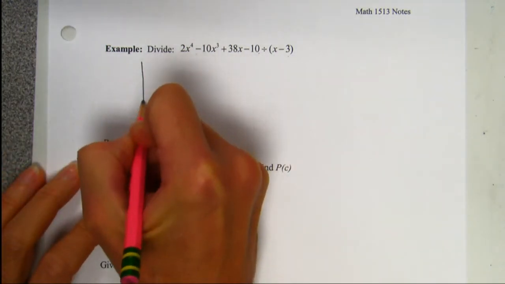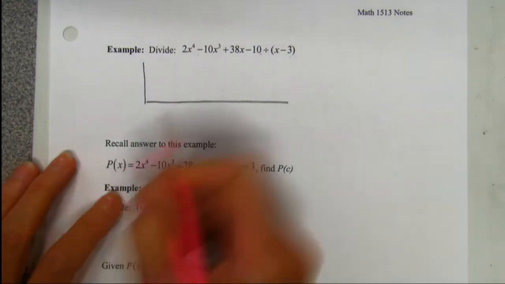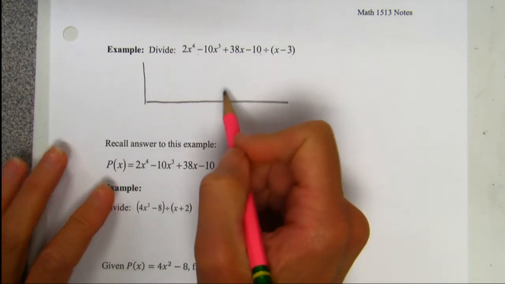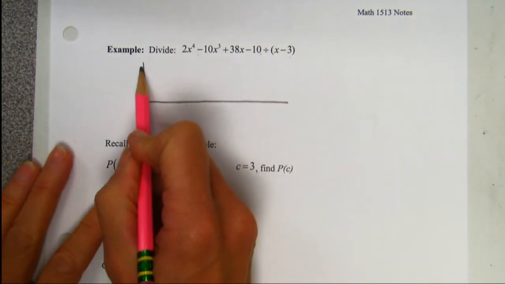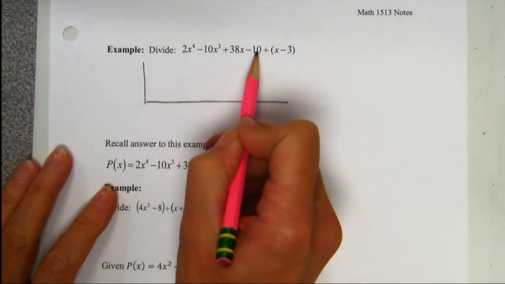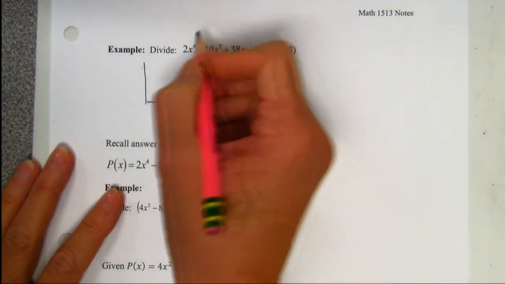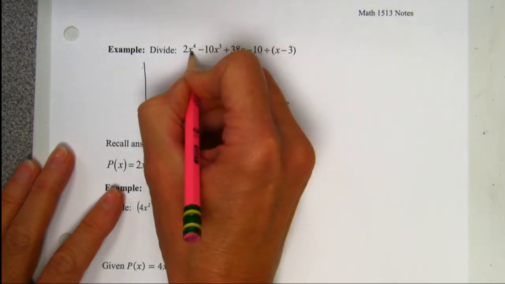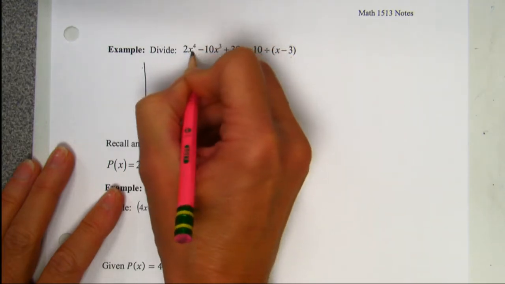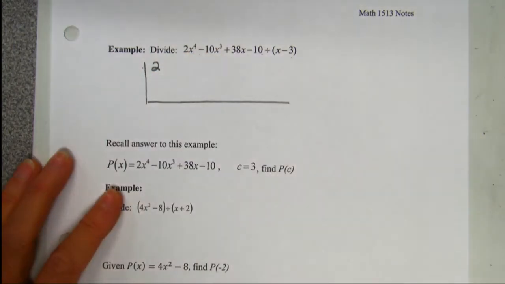What you do is you make a big L with room for 2 rows of numbers. On the inside of the L, you're going to put all of the coefficients of your variable and your constant. But we have to be careful because we have to include every exponent regardless if it's written or not. Let me show you what I'm talking about. My highest exponent is x to the 4th, and it has a leading coefficient of 2. We're going to bring down the 2.